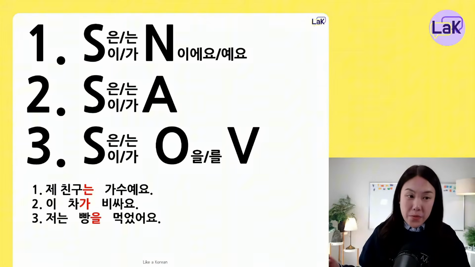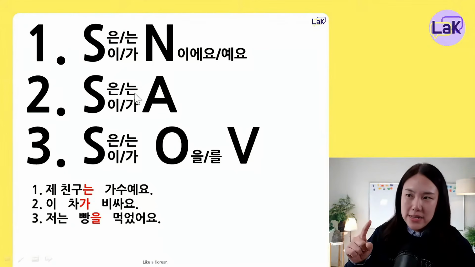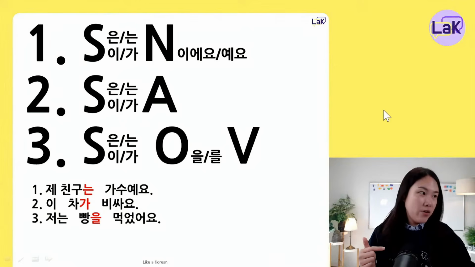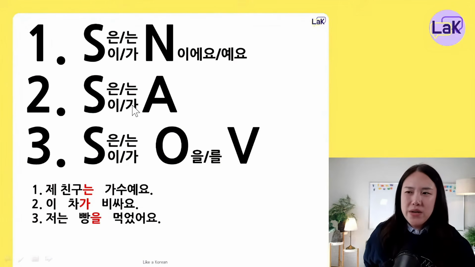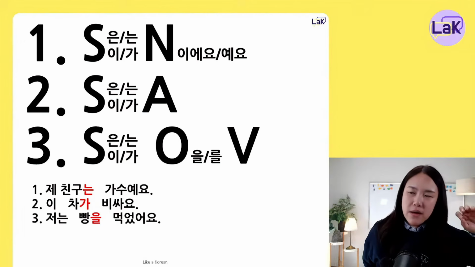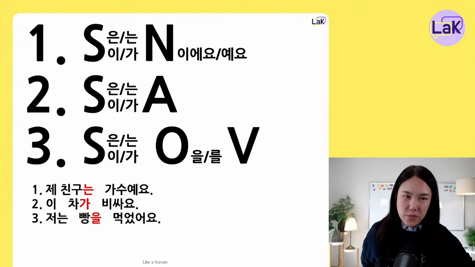For the descriptive verb, always use 은는 and 이가, the subject markers. Okay, so does it make sense? For the adjective sentence, we never use 을을. So we have to see what is coming behind. We are not looking at the noun before the particles. We have to see which one is coming next, after the subject.